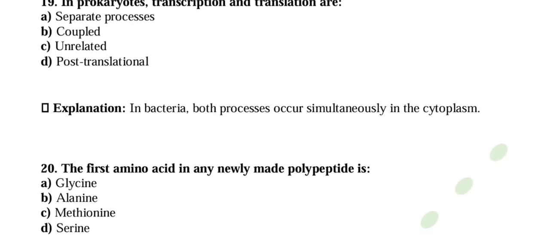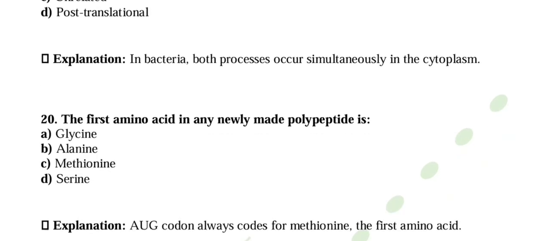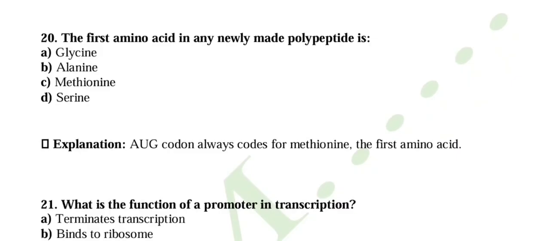Question number 20. The first amino acid in any newly made polypeptide is. So the very first amino acid present in a newly made protein is methionine, because protein synthesis starts with the start codon AUG, and AUG codes for methionine. So the first amino acid is methionine.